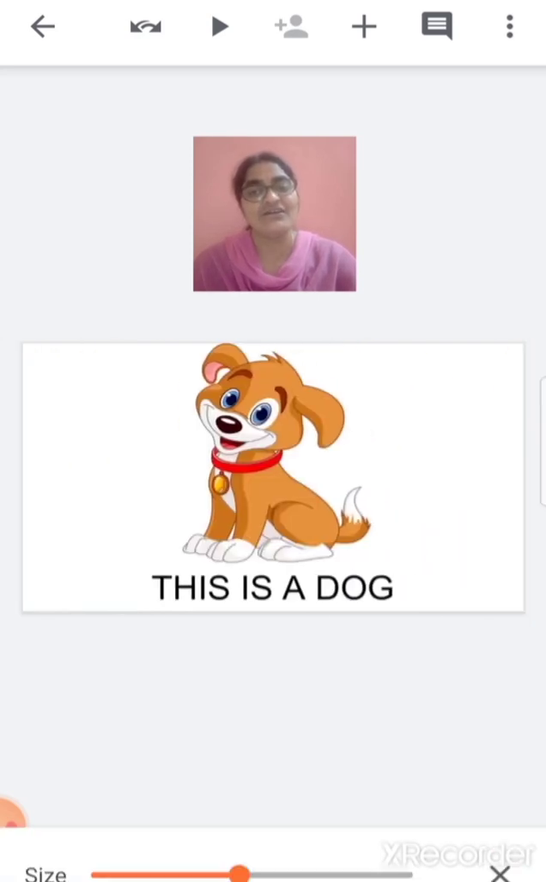This is a dog. Dog is the favorite pet of many people. It is a friendly animal and it is called man's best friend. You all know, children, dogs protect our house from thieves and dogs like to eat bone.